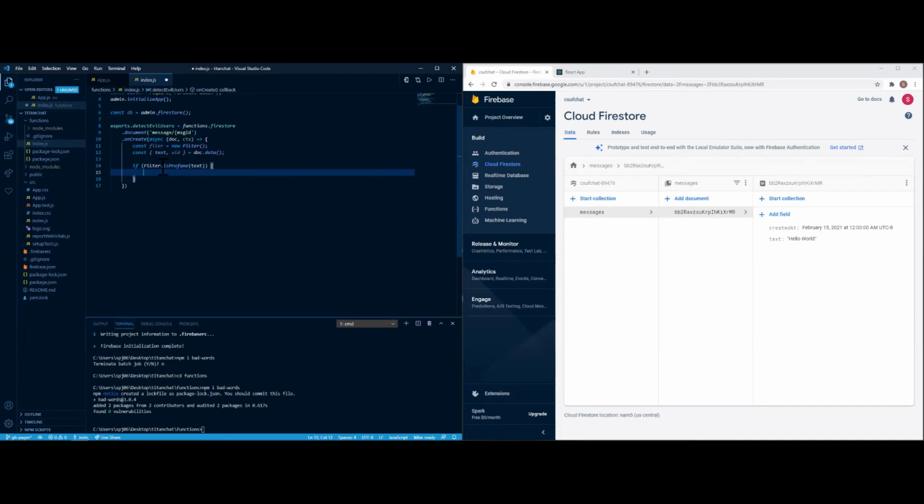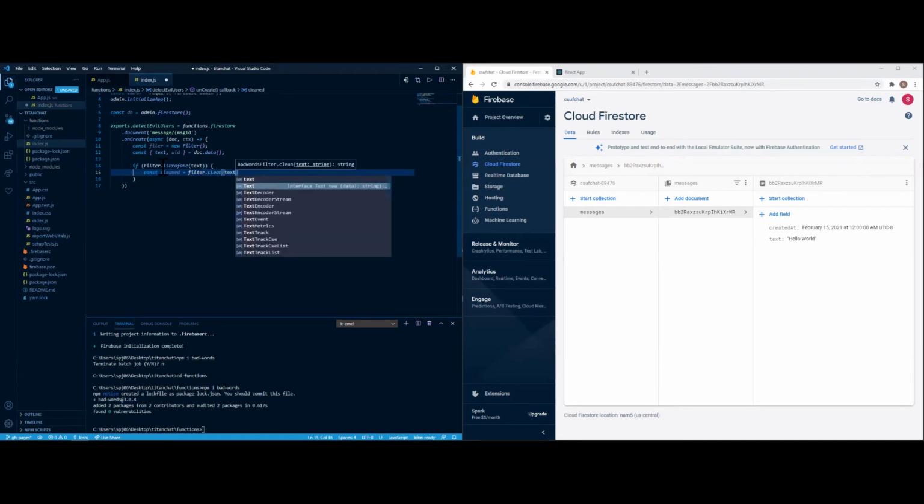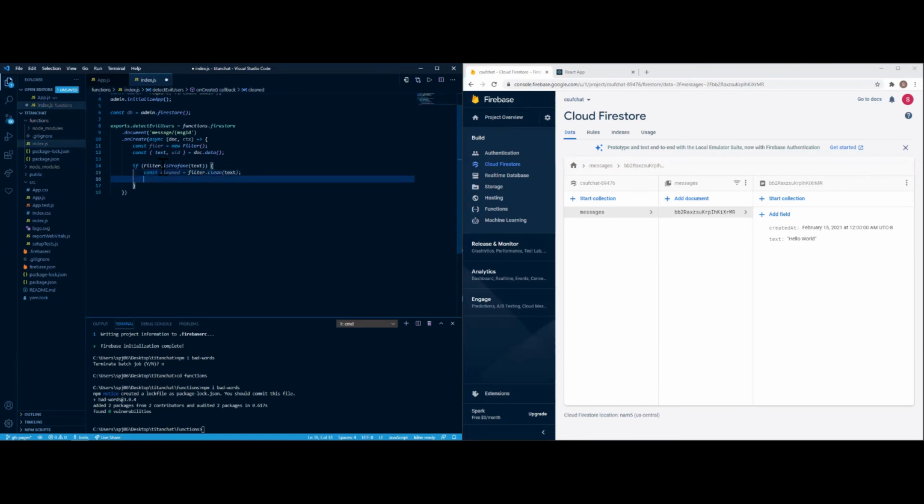Then from there, we're going to clean the text. So create a variable that's clean, set to filter dot clean text. And then we're going to show the update for the person that got banned for something.